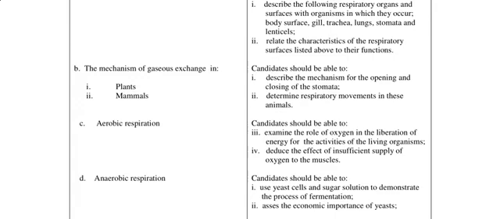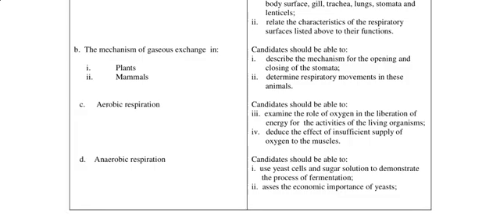Then I think our time is fast spent. You should be able to describe the mechanism for the opening and closing of the stomata and the respiratory movement in these animals, right? So the stomata we are talking about are in plants, and respiratory movements are for animals. So we have some other organs involved, where we have the diaphragm, where we have increasing the volume of the lungs and all that. So aerobic respiration has to do with respiration that needs air, anaerobic is the absence of air. Right. So examine the role of oxygen in the liberation of energy for the activities of living organisms.